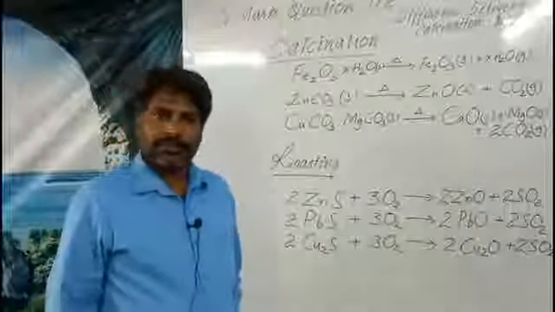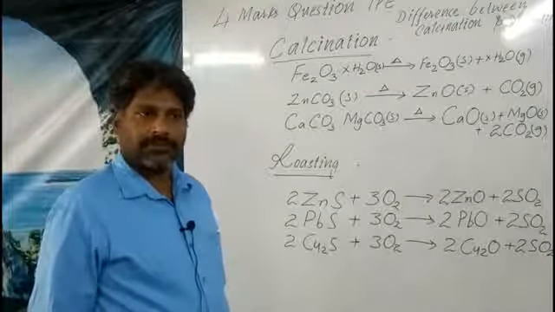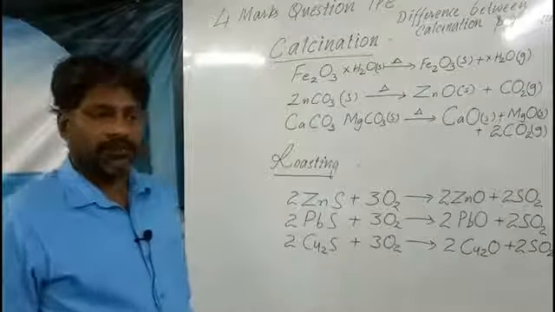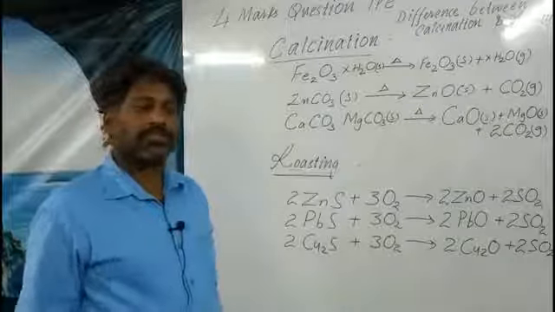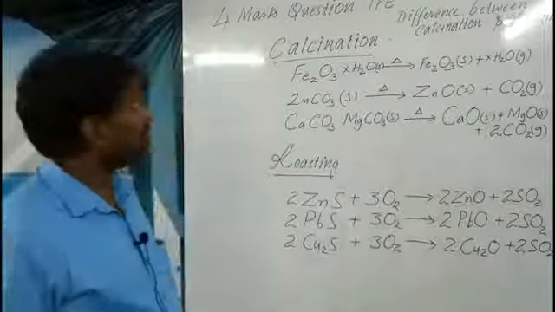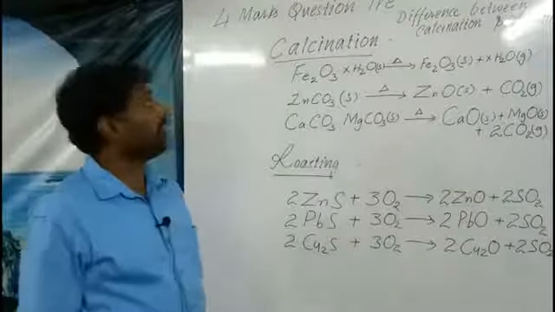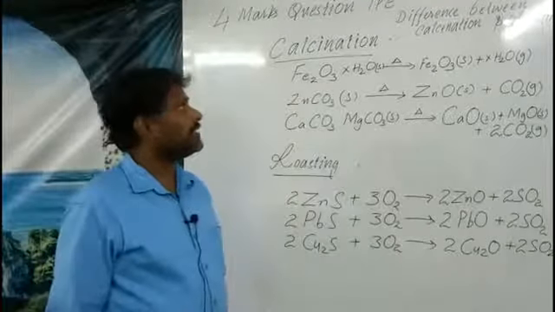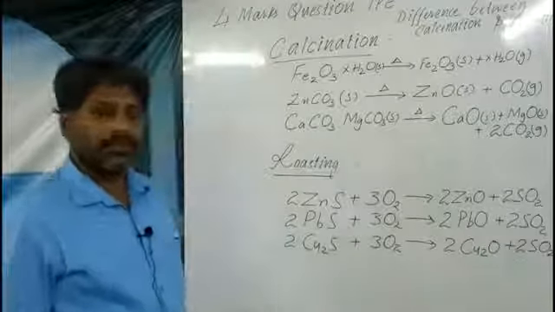Good morning. Yesterday we discussed the general principles of metallurgy, and the different processes by which ores can be concentrated. Today we shall discuss a 4 marks question, very important and frequently asked in the IPE from this chapter: the difference between calcination and roasting.